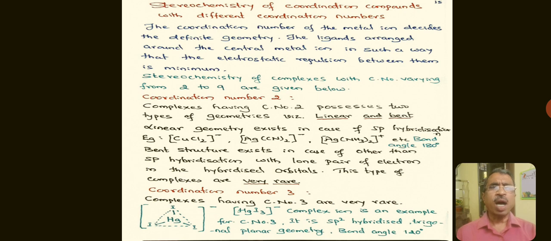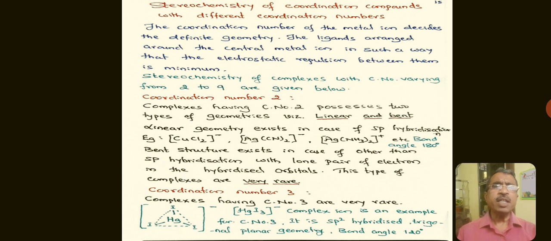The ligands are arranged around the central metal ion in such a way that the electrostatic repulsion between them is minimum. Various complexes show various coordination numbers. The maximum coordination number of the central atom is 9 and the minimum is 2.